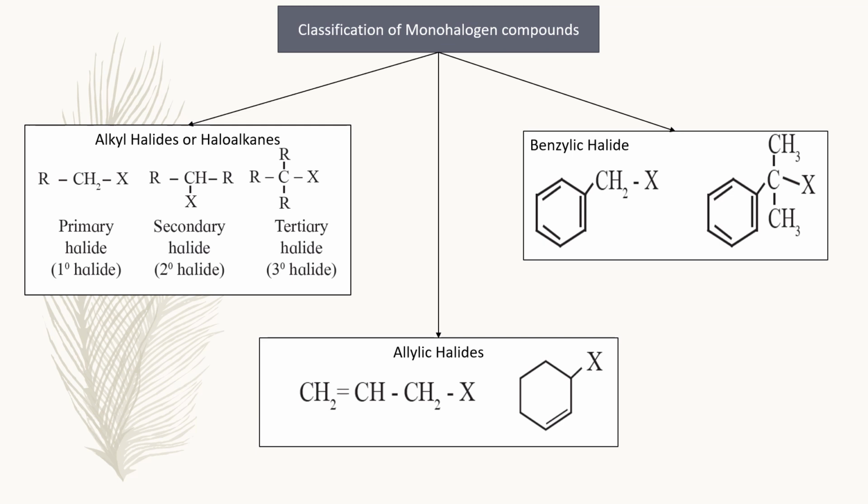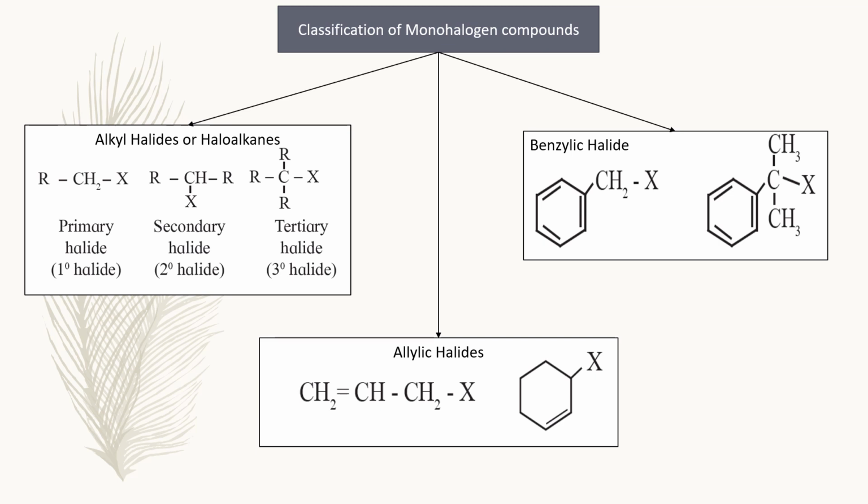Alkyl halides may be primary, secondary or tertiary depending on the state of carbon to which halogen is attached. Primary carbon atom means carbon atom which is further attached to only one carbon atom. Secondary carbon atom means carbon atom further attached to two carbon atoms. Tertiary carbon atom means carbon atom which is further attached to three carbon atoms. Thus, depending on the state of carbon atom to which halogen atom is attached, these are classified as primary halide, secondary halide and tertiary halide.